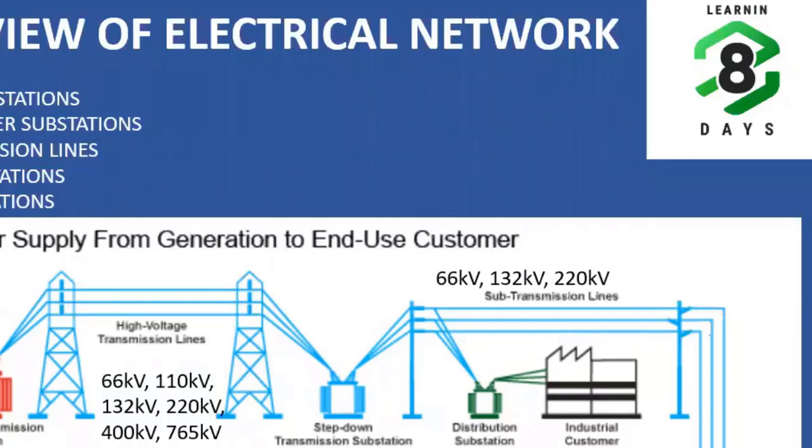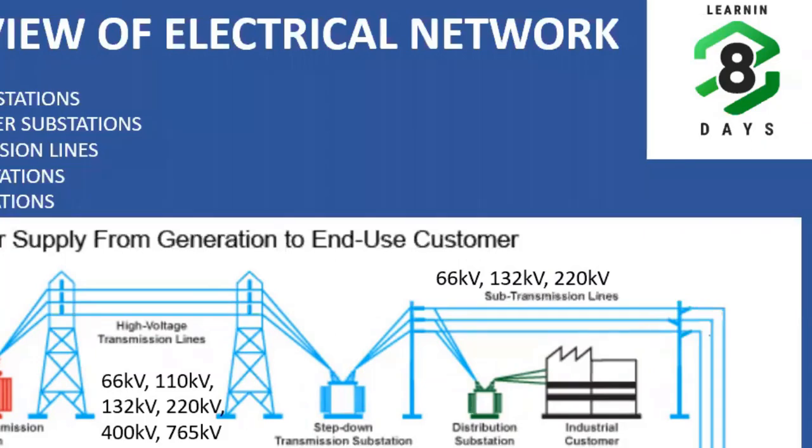They operate at different voltage levels, so we need to couple these two voltages. We need step-down transmission substations for coupling these two. These sub-transmission voltage levels are generally 66 kV, 132 kV, and 220 kV.